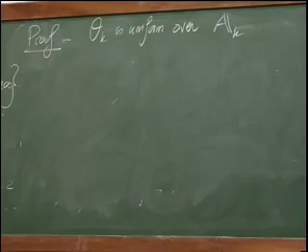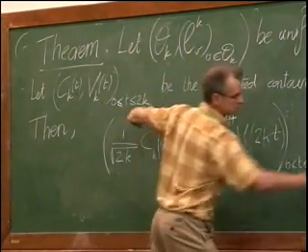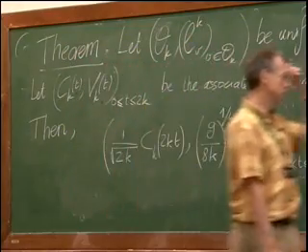So by the theorem we saw already, we know the convergence of the first components. We know that this converges to this. And maybe I will write it.